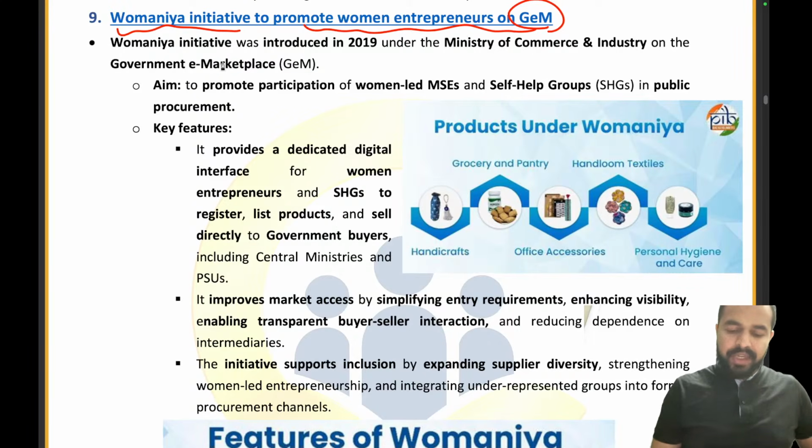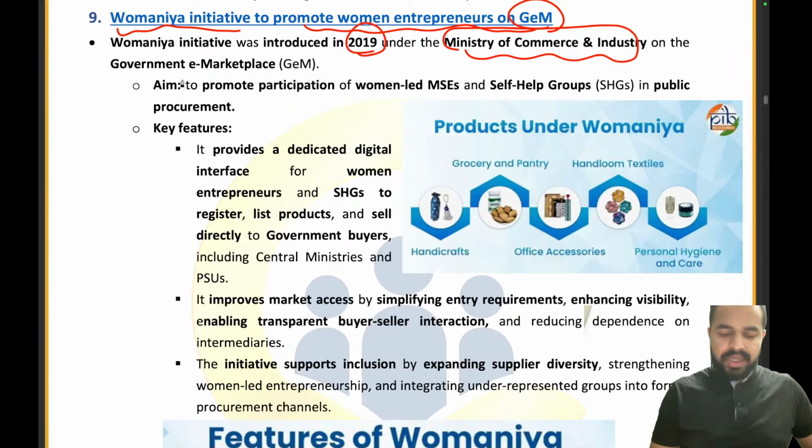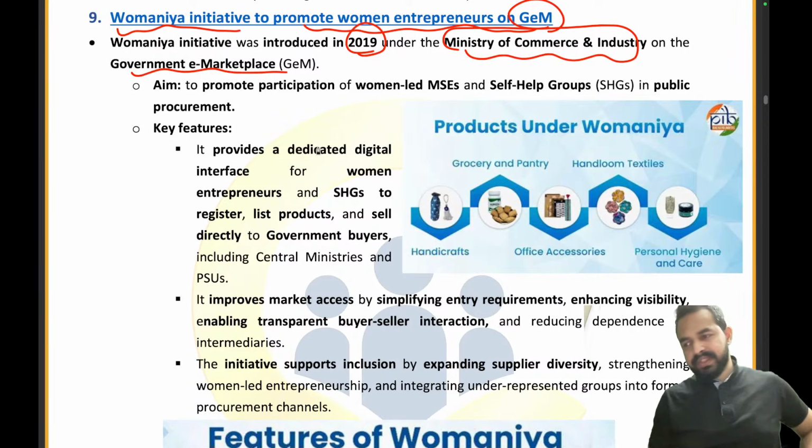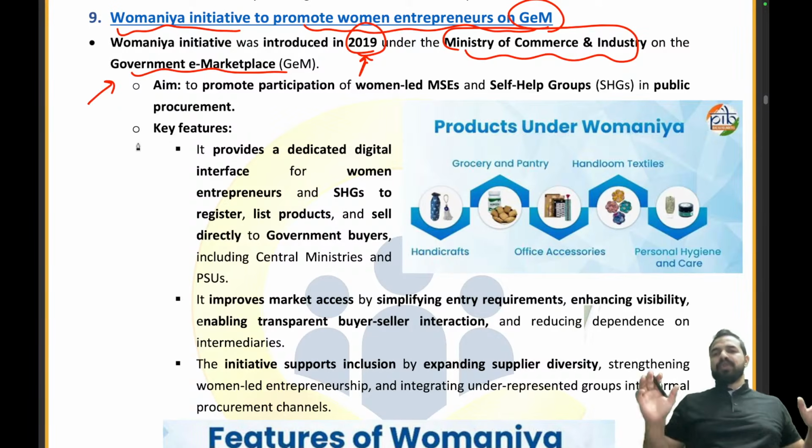So the Womaniya initiative was introduced in 2019 under the Ministry of Commerce and Industry on the Government e-Marketplace. Basically, guys, I told you that the Government of India launched the Government e-Marketplace for more transparency and efficiency, right?